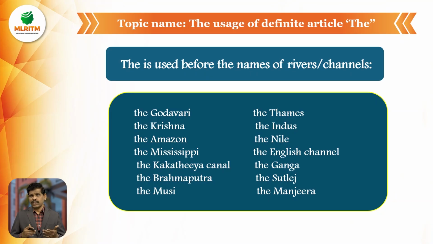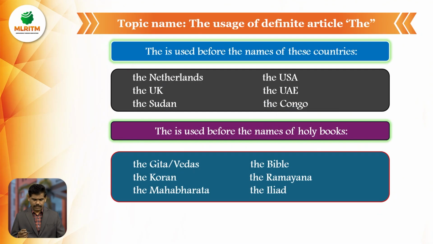Whether international rivers or rivers inside India, whatever the river, even the Musi River. Whenever we have a river in our sentence, we must use the article the.